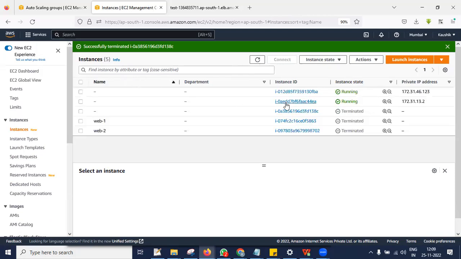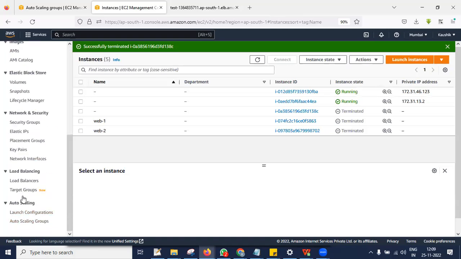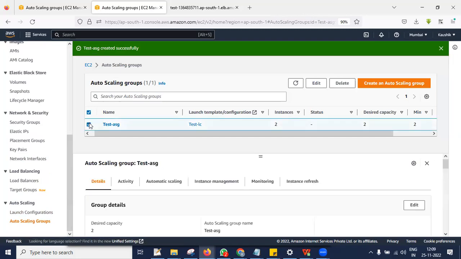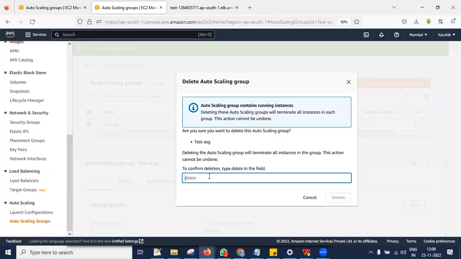Okay, fine. So even if you terminate this server, a new one will be created. For auto scaling, if you terminate both the servers also, it will create another two. So first, if you want, what you need to do is edit this one and make the count as 0 so that the servers will be automatically deleted. But I don't want this auto scale itself, so let me delete it fully.